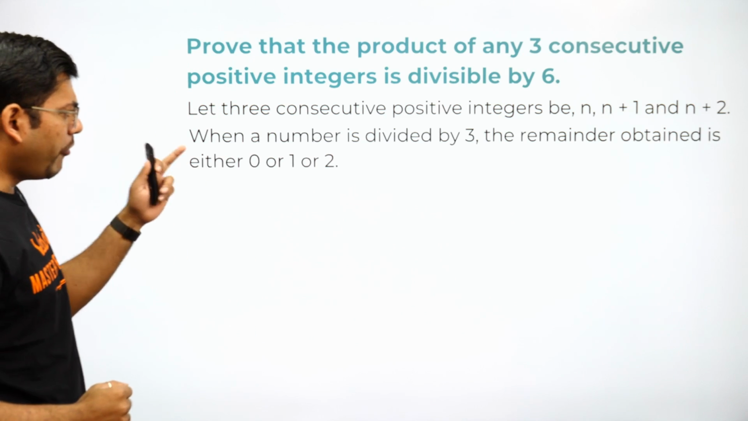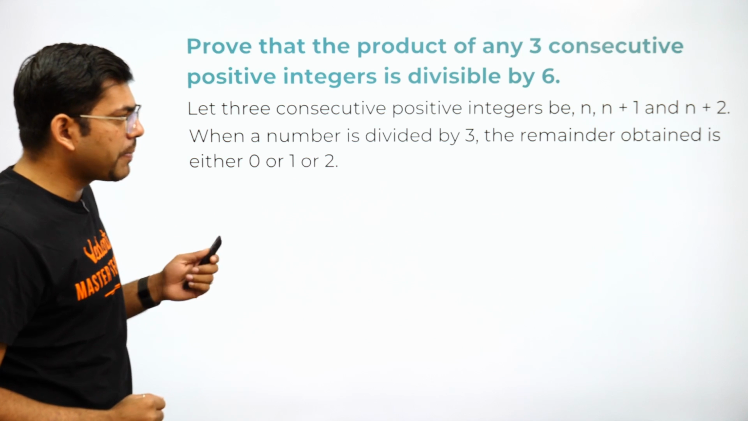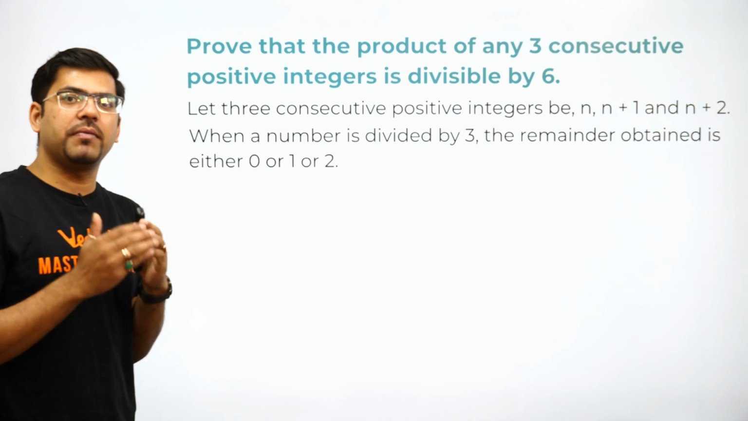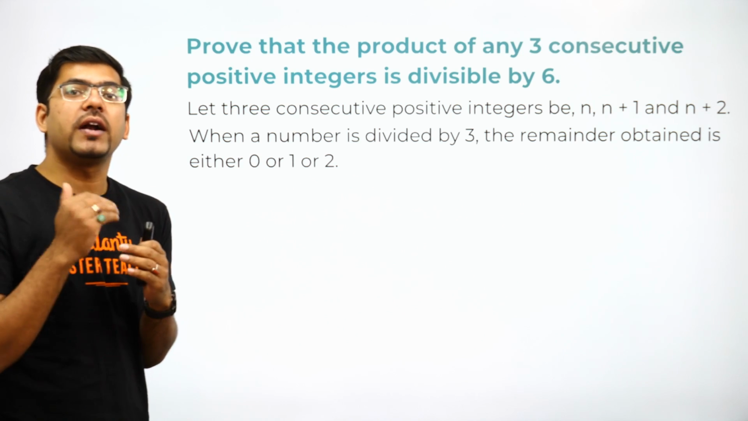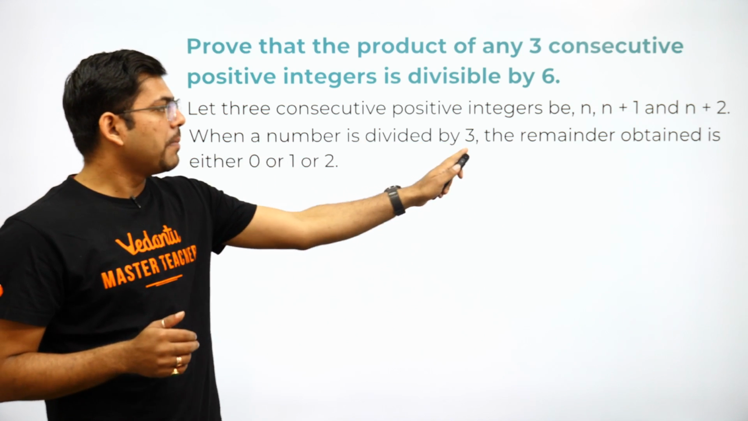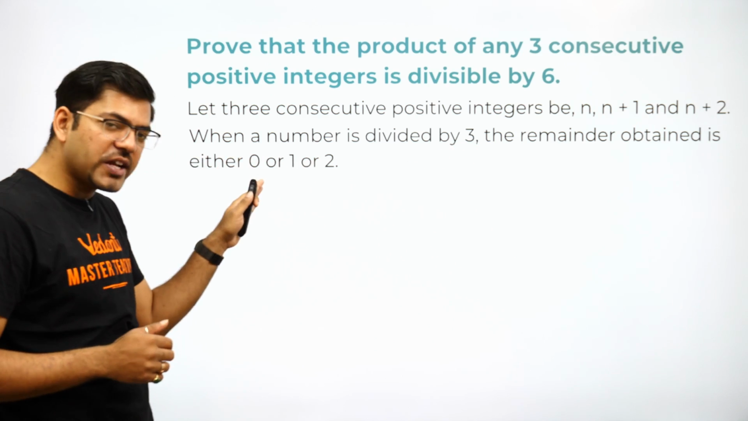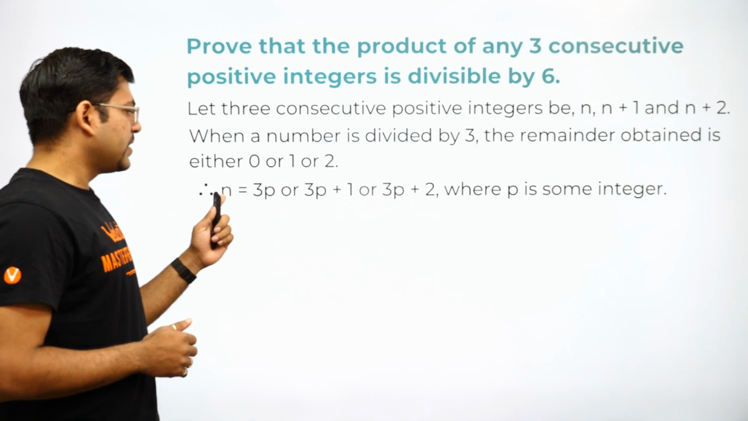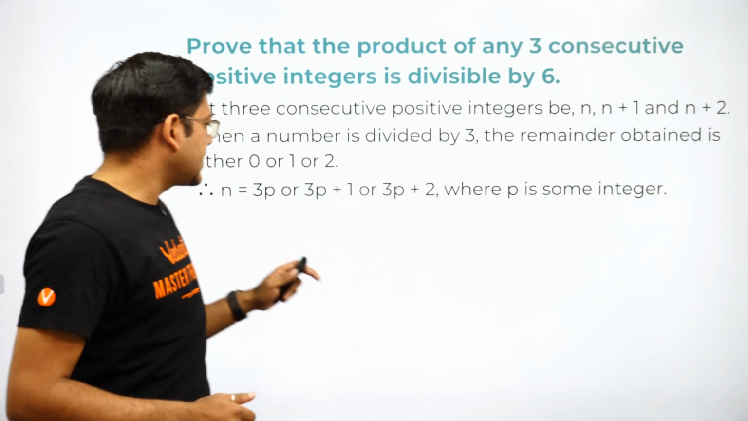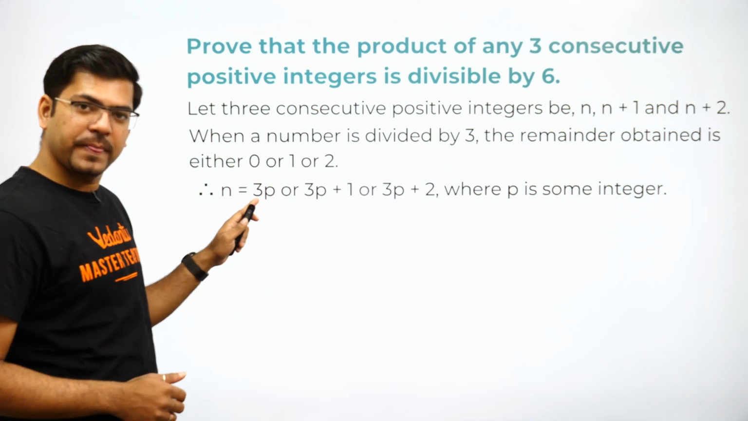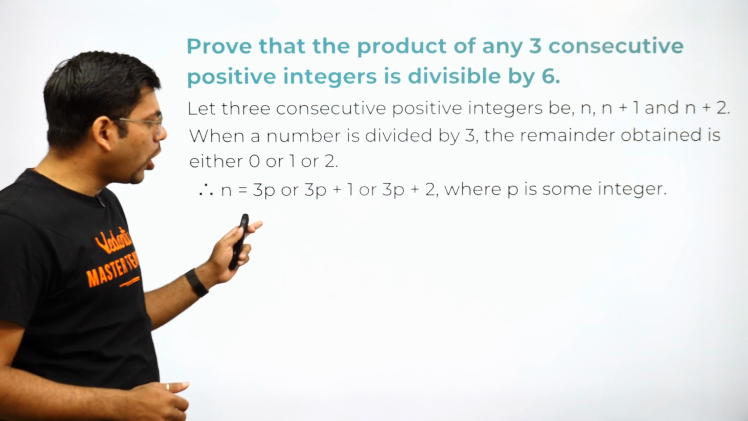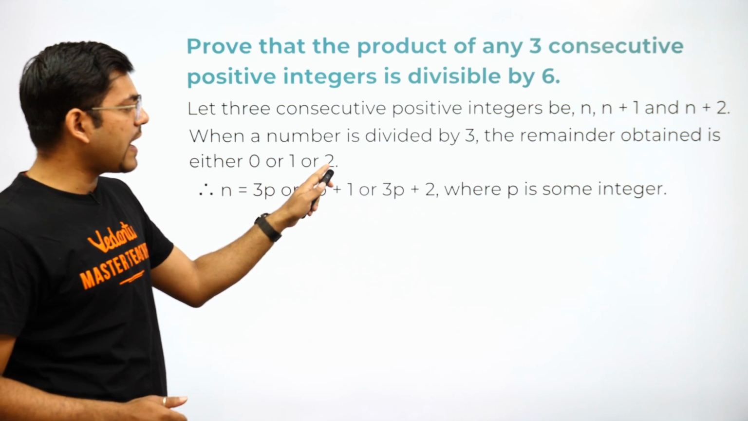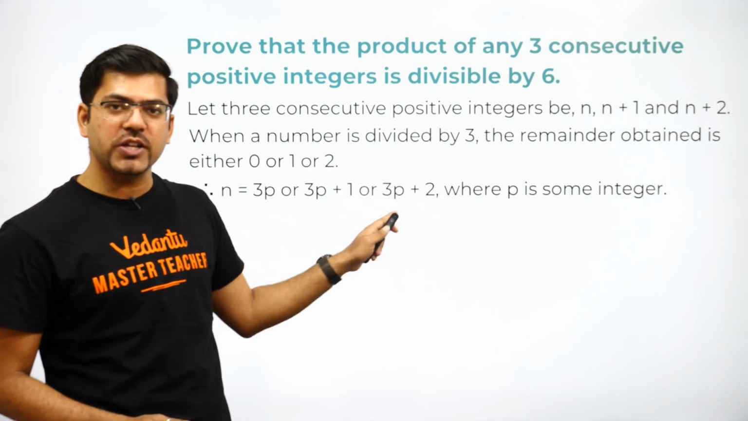When a number is divided by 3, the remainder can be 0, 1 or 2. We know from Euclid's theorem that the remainder can never be more than the divisor. So if I am dividing any number by 3, the remainder would always be either 0, 1 or 2. Using this, I can write that this n which I had assumed can be of the form 3p, a multiple of 3, divisible by 3, or 3p plus 1, if it has a remainder 1, or 3p plus 2, if it has a remainder of 2.